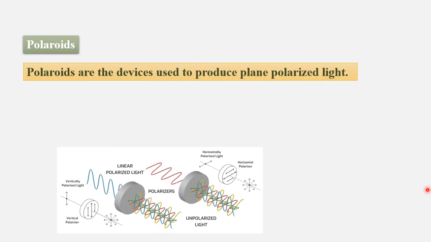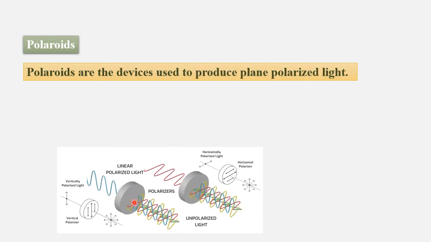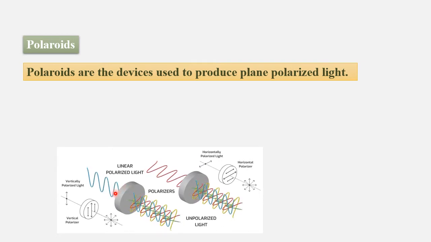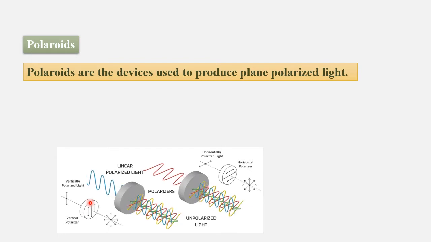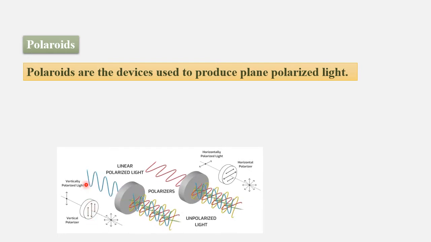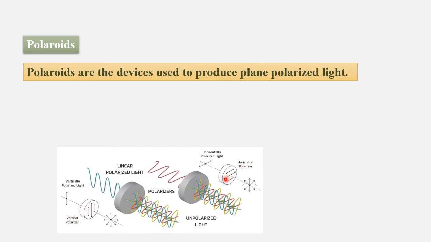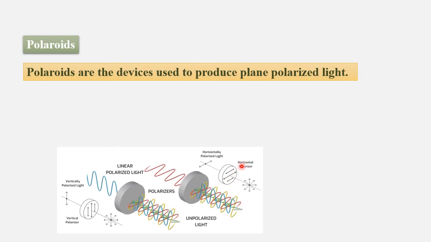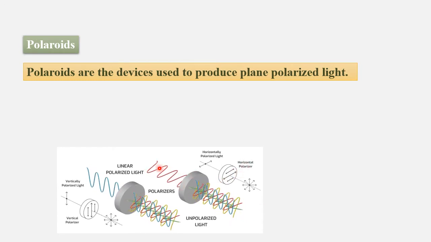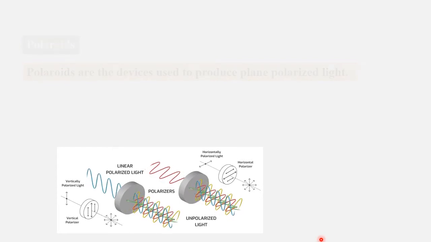Polaroids. Polaroids are devices used to produce plane polarized light. You can see here the unpolarized light is entering and only one of the vibrations comes out, which is parallel to the pass axis. The pass axis is this one, so only the light parallel to it comes out. In this case the polaroid is kept so that the pass axis is horizontal, and the light coming out is parallel to it, that is the red color. So polaroids are used for this purpose.